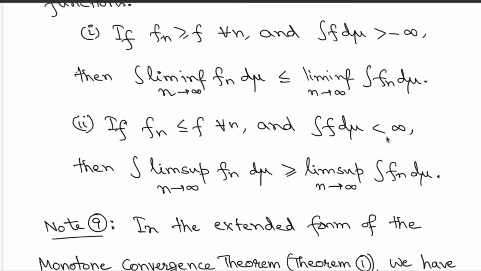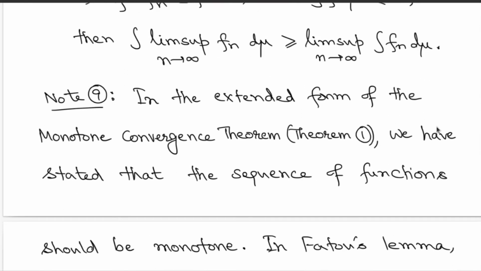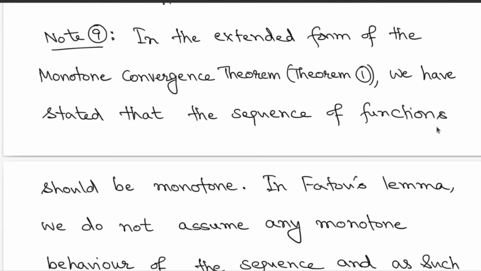You might recall that a similar statement was considered for the extended version of the monotone convergence theorem. We have seen such lower bounds given by a certain type of function, and we considered the limiting behaviors. But there, the sequence of functions should be monotone, meaning either increasing or decreasing.